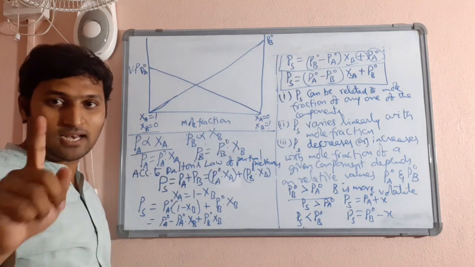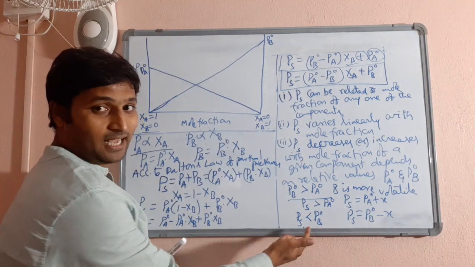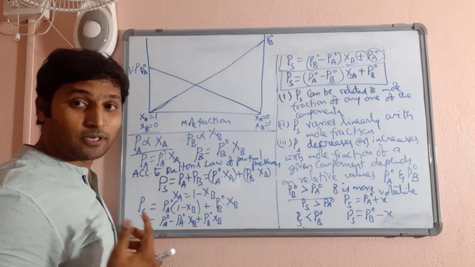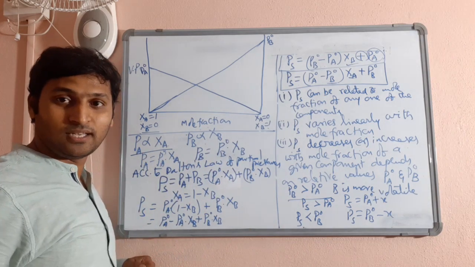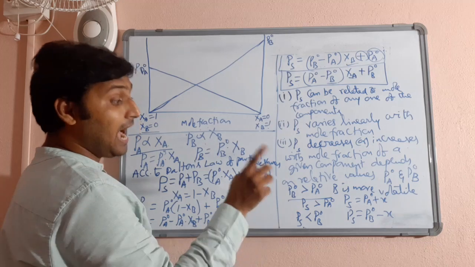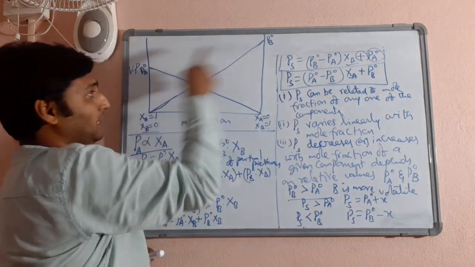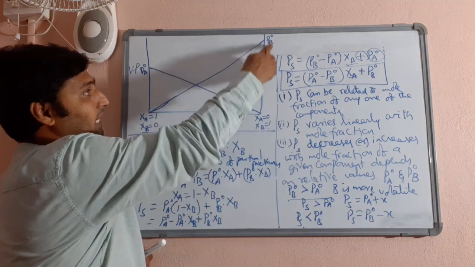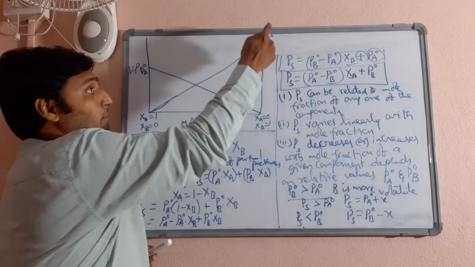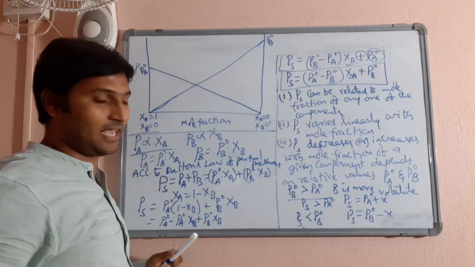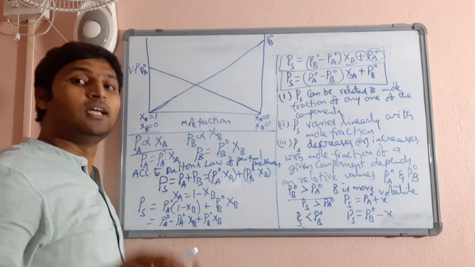Now, according to this understanding, what should be the vapor pressure of the solution? As we have established here, assuming PB naught is larger than PA naught, B is a more volatile liquid than A. That's what we have assumed.